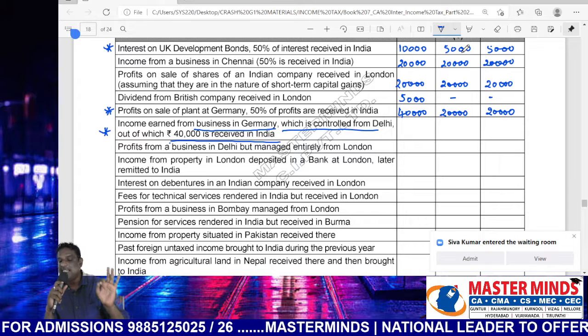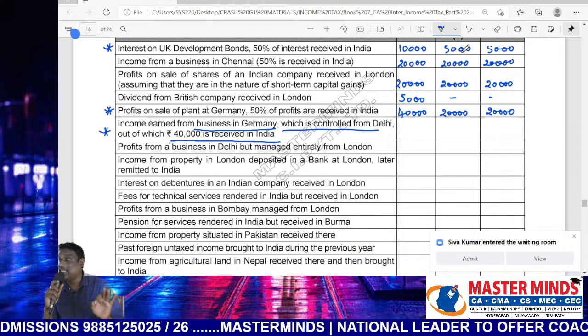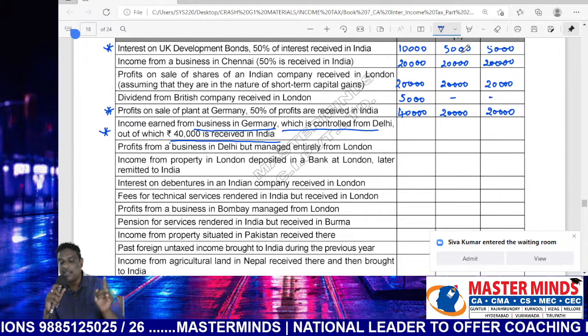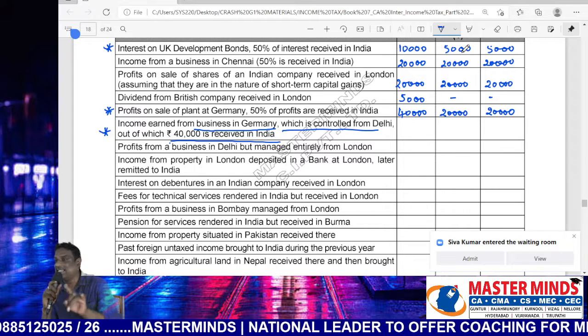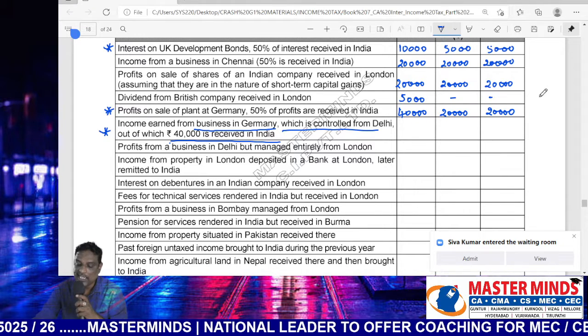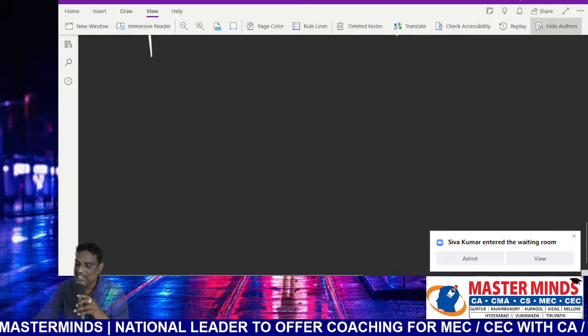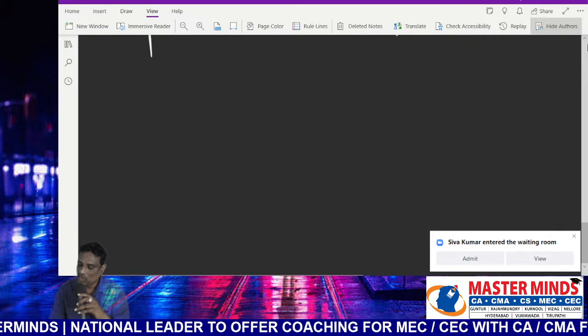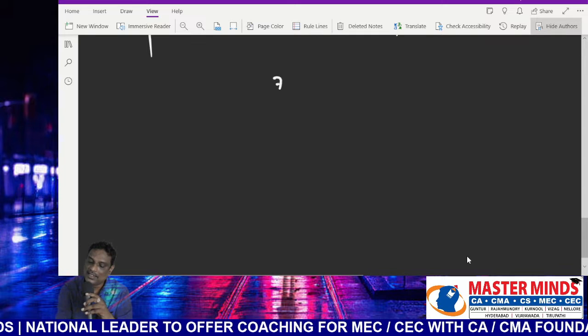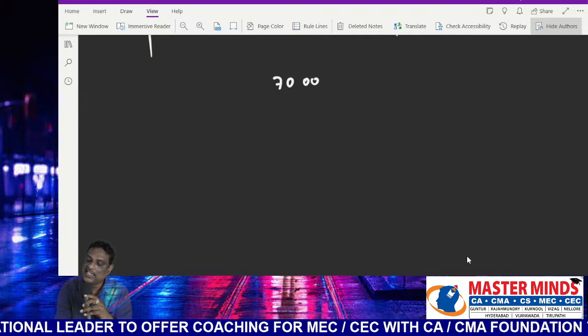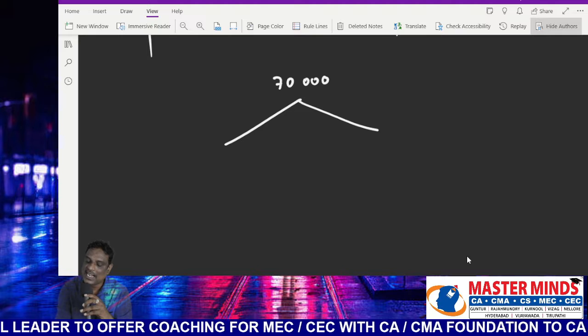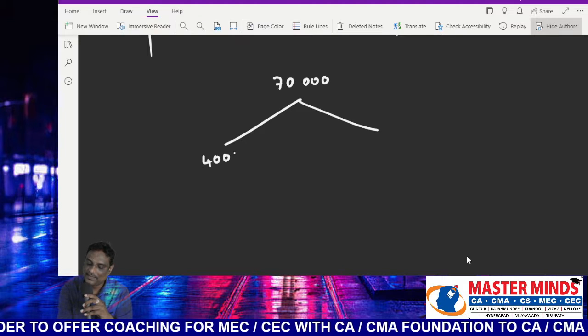Profit from business in Germany, which is controlled from India, out of which 40,000 is received in India. Here the total amount is 70,000, which will be classified into two parts, 40,000 and 30,000.